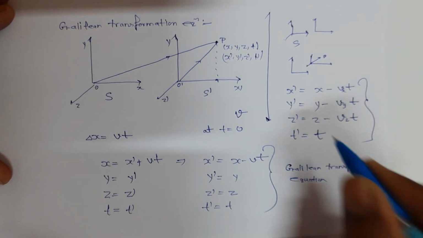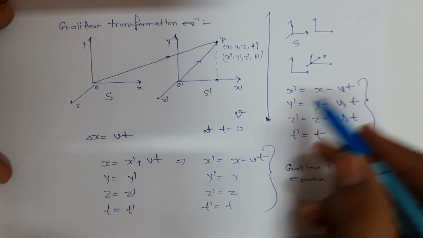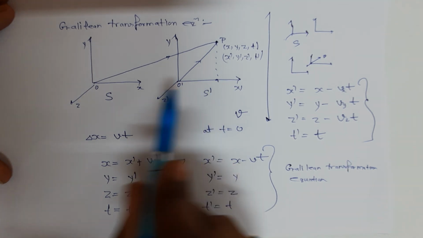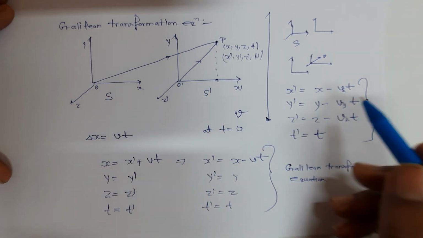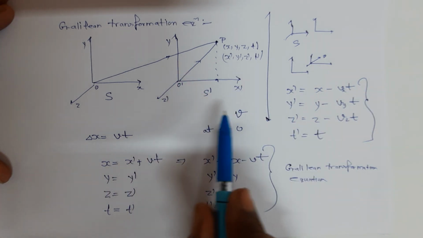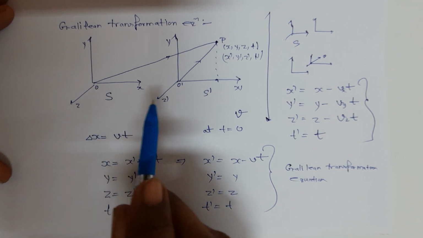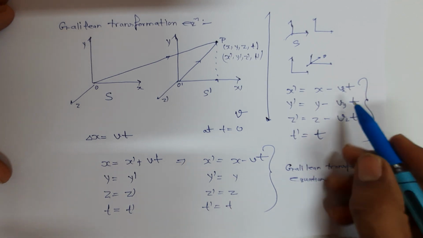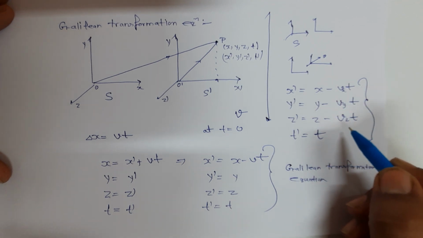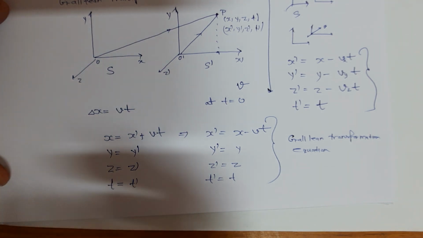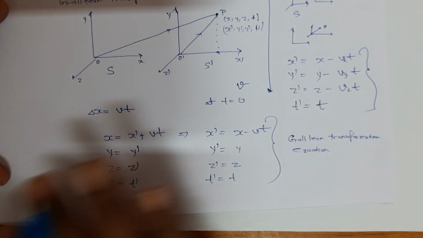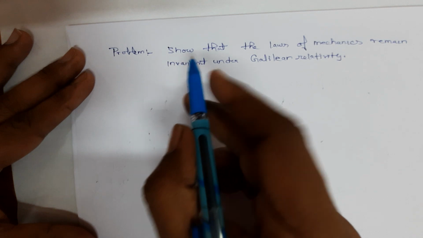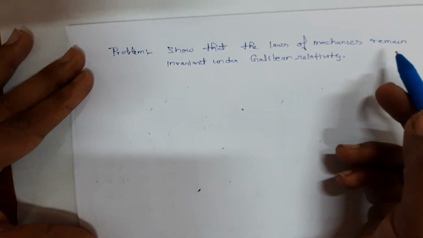So these are the set of equations which relate the observations of frames of reference S dash and S in the case in which the frame of reference is not moving in the positive x direction, but in some arbitrary direction with velocity components vx, vy, and vz. Again, I want to repeat that the equations which relate the coordinates of two inertial frames of reference are known as Galilean transformation equations.